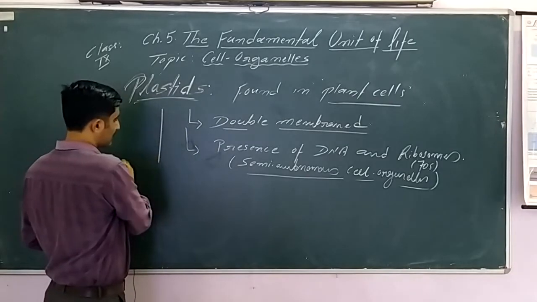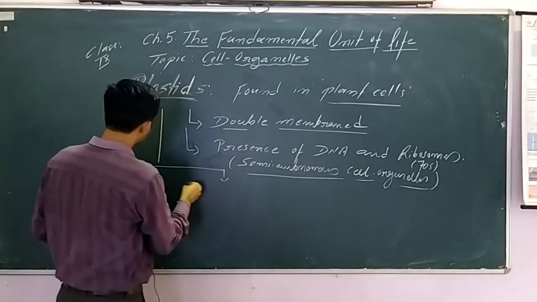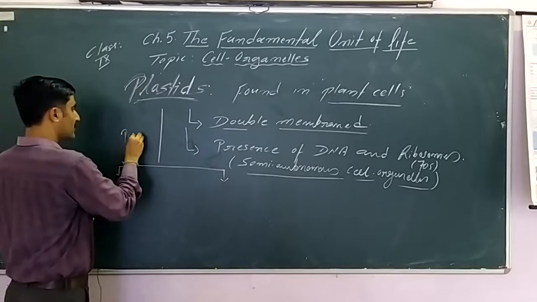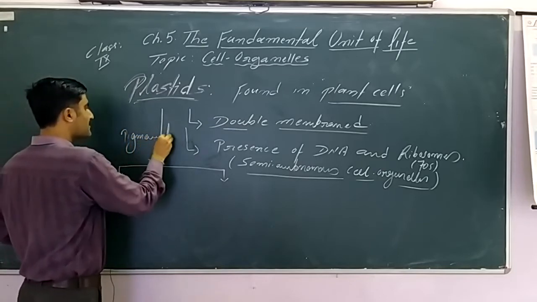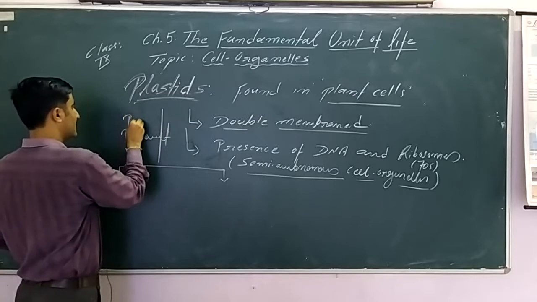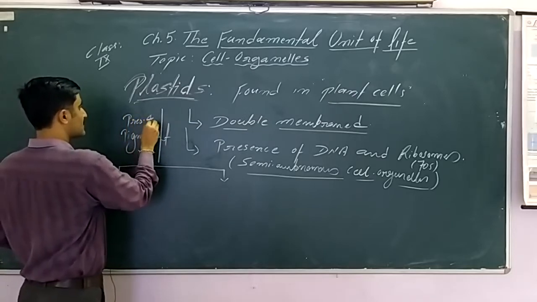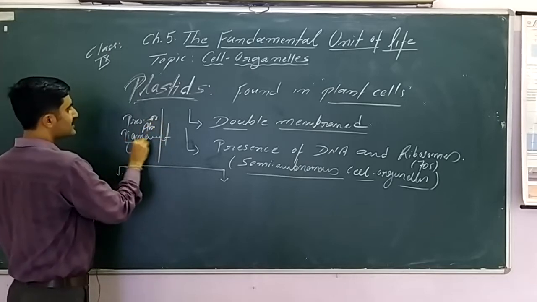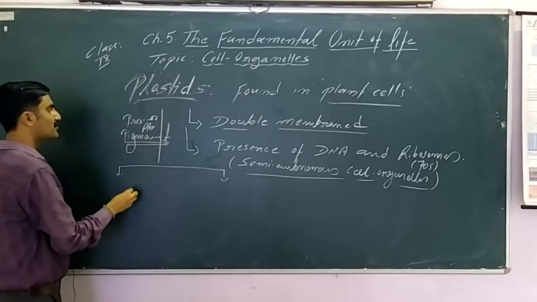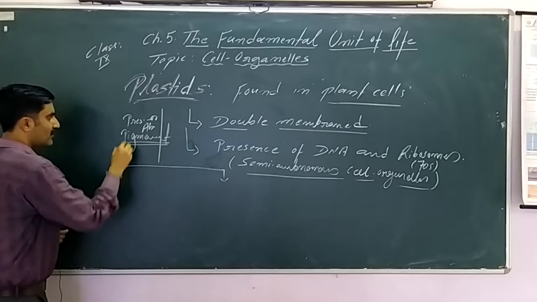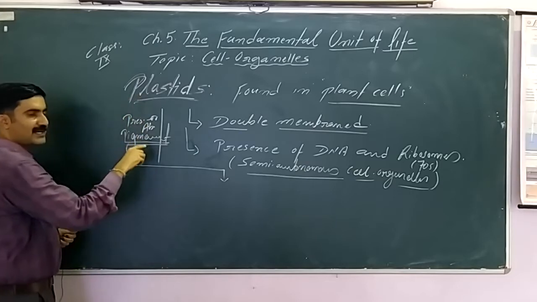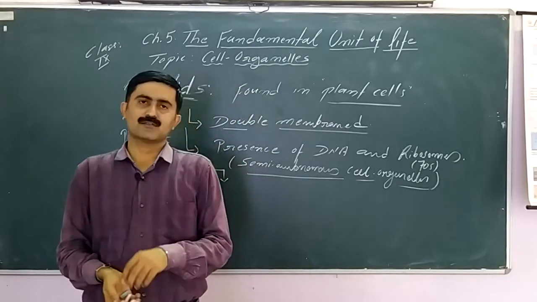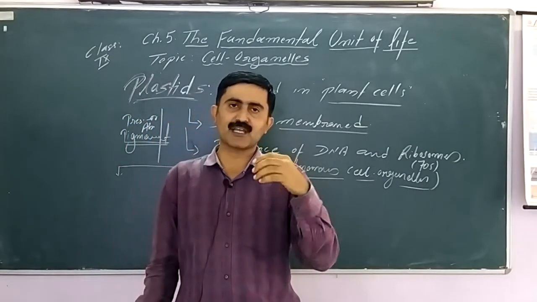Plastids are classified into two major categories on the basis of presence or absence of pigment. Pigment means the chemical substances.